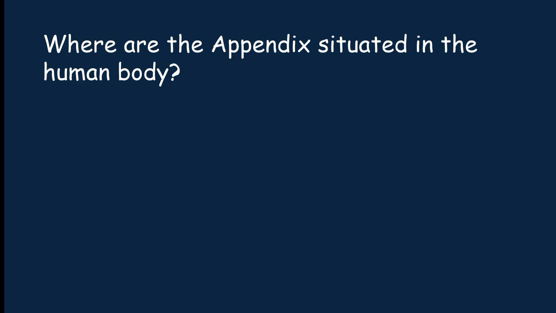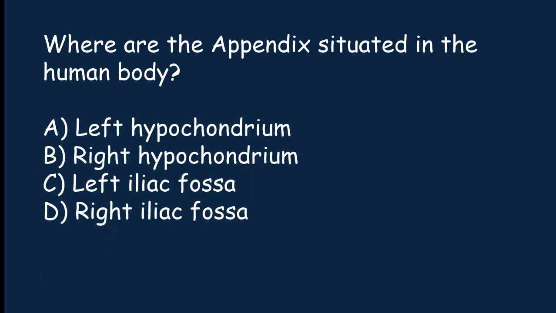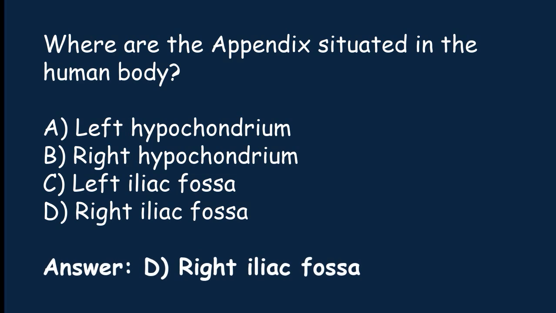Where are the appendix situated in the human body? Left hypochondrium, right hypochondrium, left iliac fossa, right iliac fossa. The correct answer is option D. The appendix are situated in the right iliac fossa of the human body.